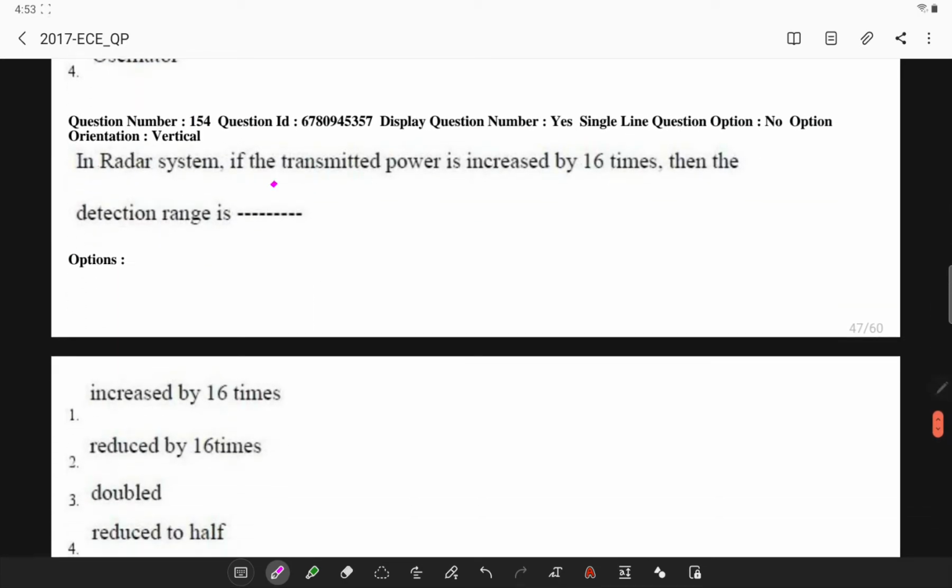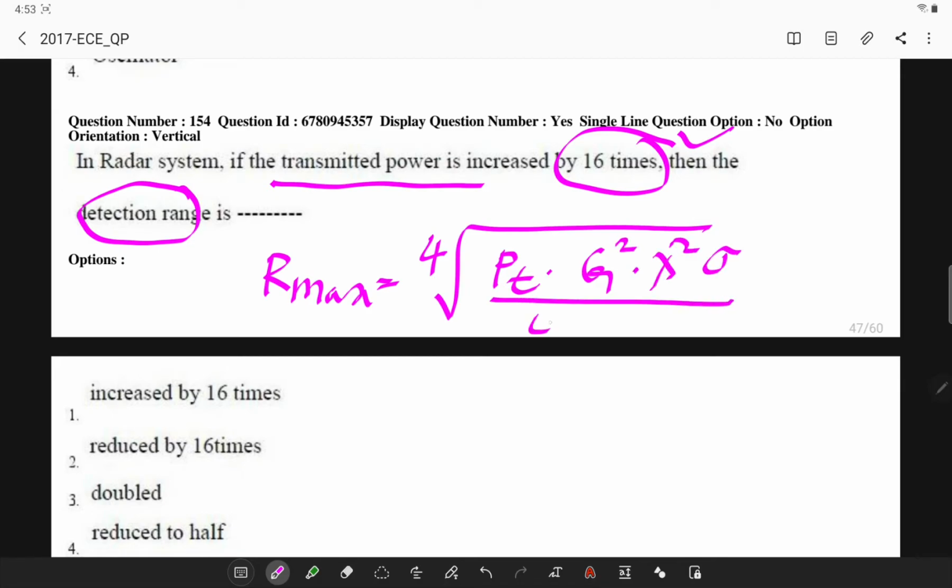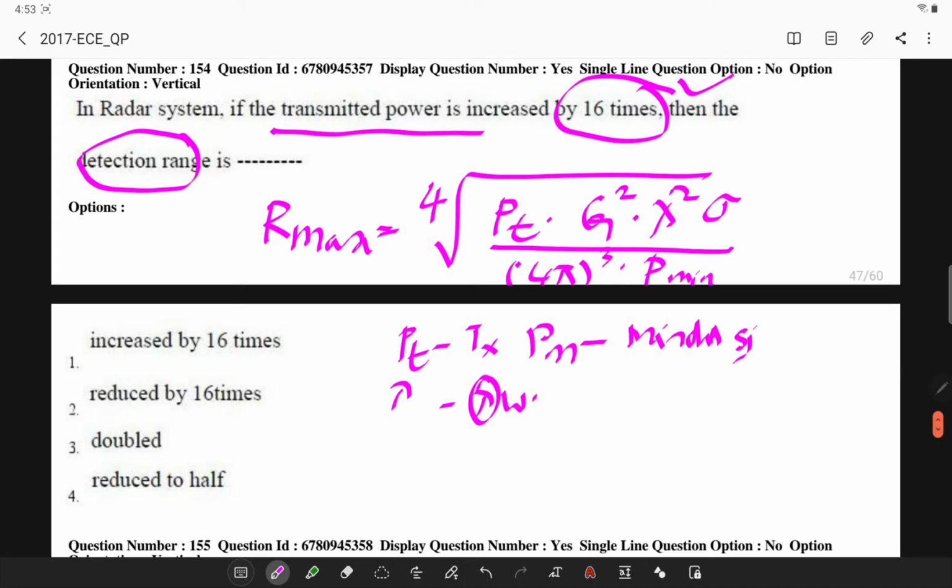In a radar system, if the transmitted power is increased by 16 times, then what will happen to the detection range? The range equation is given by R equals the fourth root of Pt into G square into lambda square into sigma divided by 4 pi whole cube into P minimum. Here Pt is the transmission power, P minimum is the minimum detectable signal power, lambda is the transmitting wavelength, sigma is the target cross sectional area and G is your antenna gain.